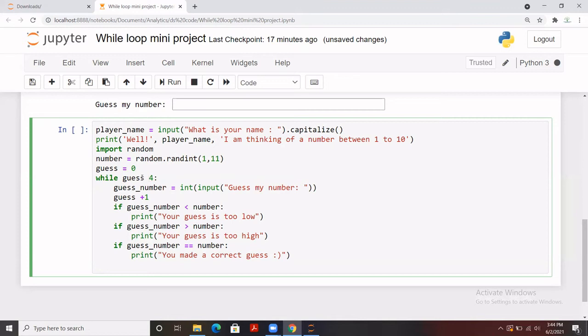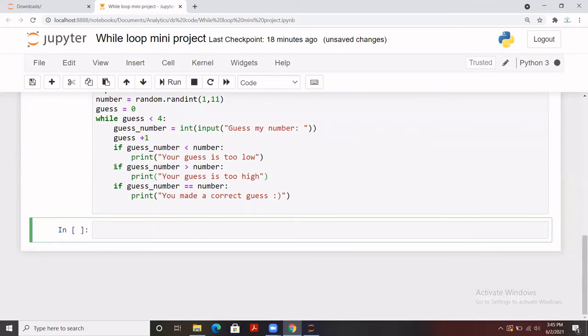Okay, right. So now it will keep asking 4 times, and if we are done with 4 times and we have not made a correct guess, it will showcase what guess you made. So for example, let me run it here.